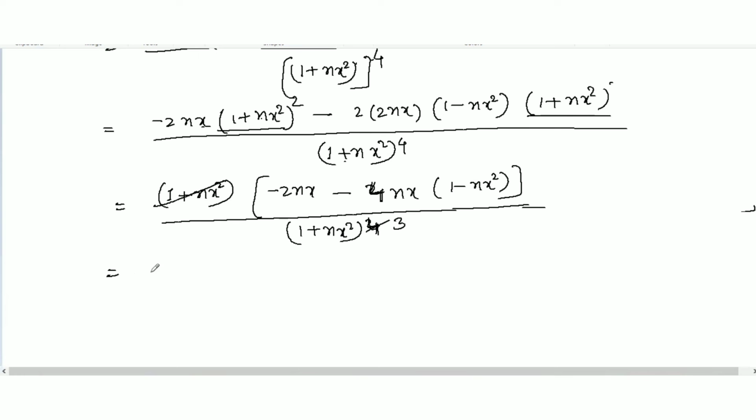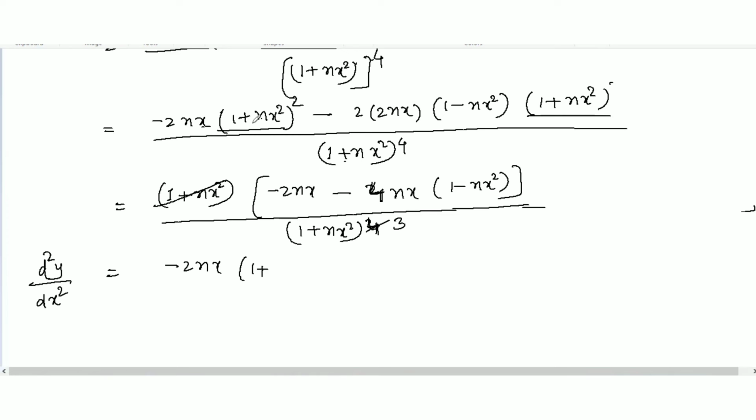So what we have, we are finding here d2y over dx square. So we have minus 2nx, we can cancel it out.